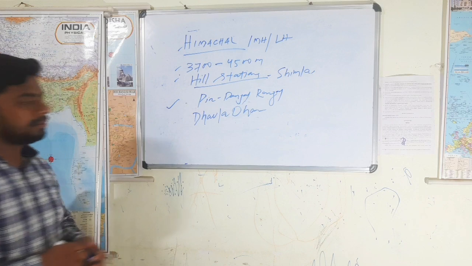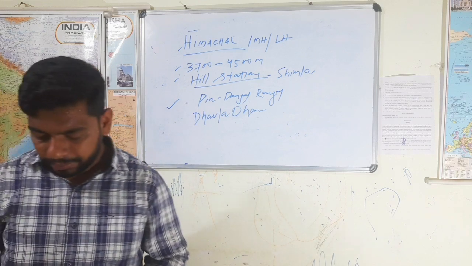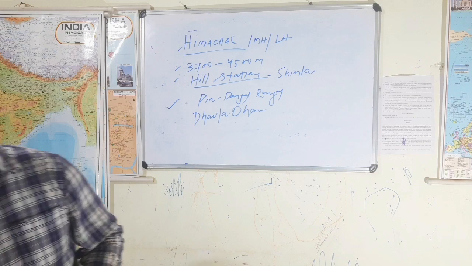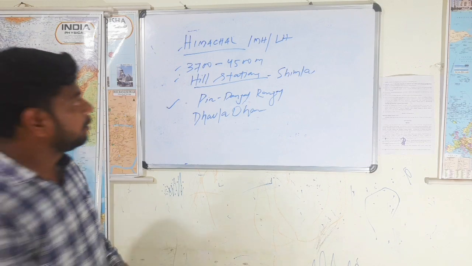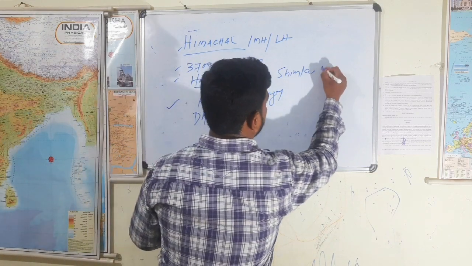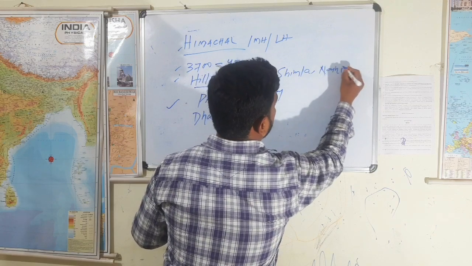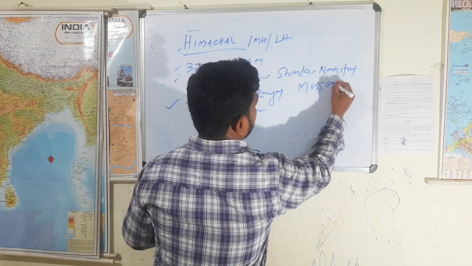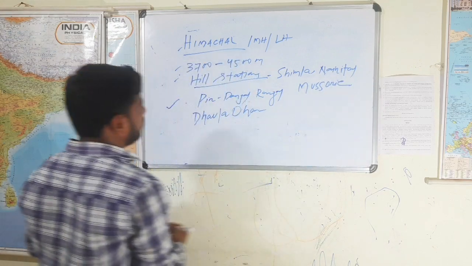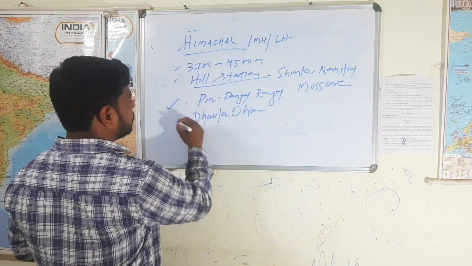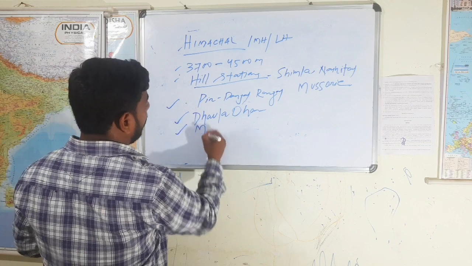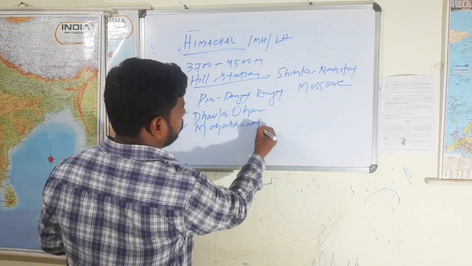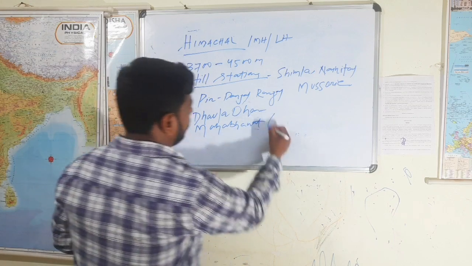Hill stations: Simla, Nainital, Mussoorie. Ranges: Pir Panjal range, Dhauladhar range. The Mahabharat range is also located, but it is in Nepal.